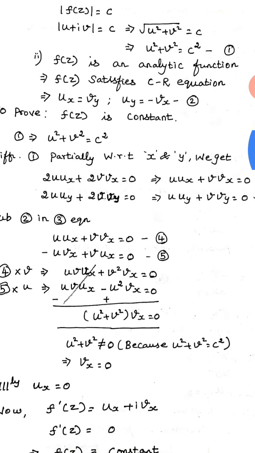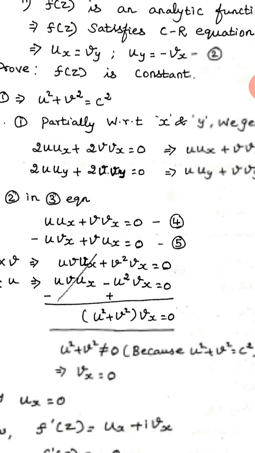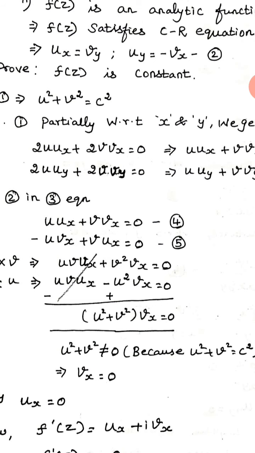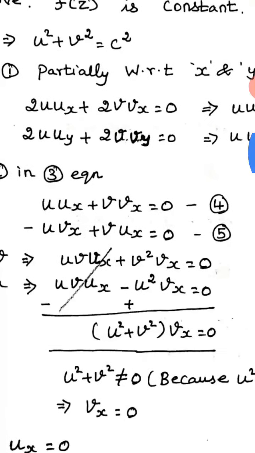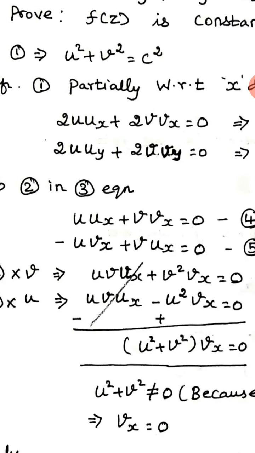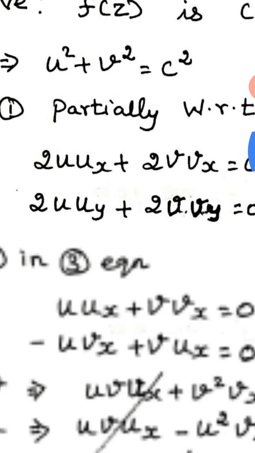Okay, so we are taking the first equation: u square plus v square equal to c square. We are going to differentiate that partially with respect to x and then partially with respect to y. What is the differentiation of u square? We will get 2u, and then again we have to differentiate u with respect to x, so you will get ux. So 2u ux. If we do the same thing for v, you will get 2v vx. And obviously the differentiation of a constant is 0.